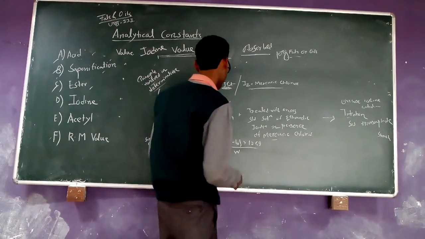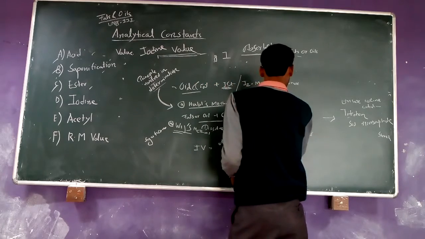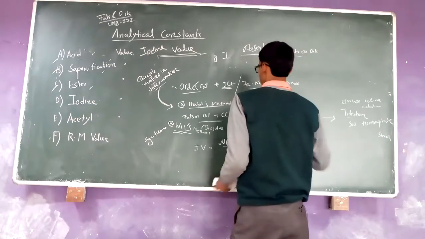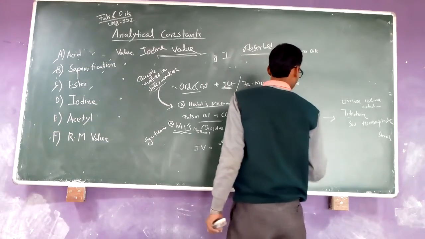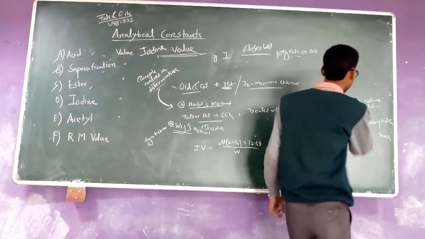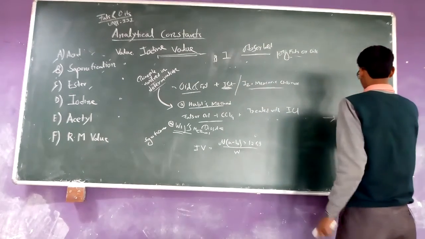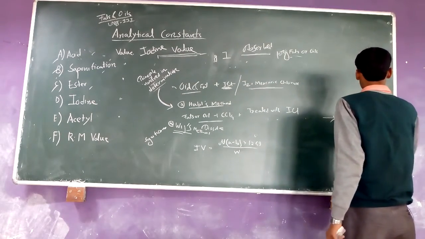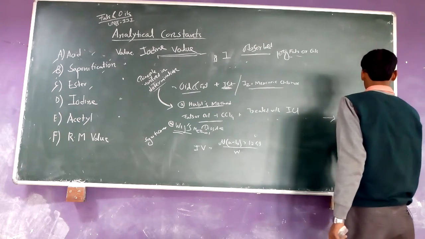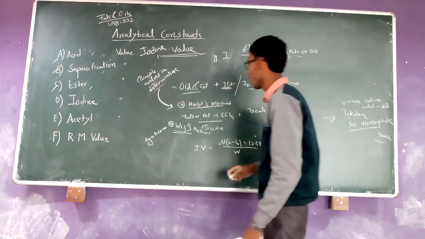So in the Wijs method, the fat is treated with iodine monochloride, ICl, and then the unused iodine monochloride is treated with potassium iodide and titrated with sodium thiosulfate to obtain the iodine.